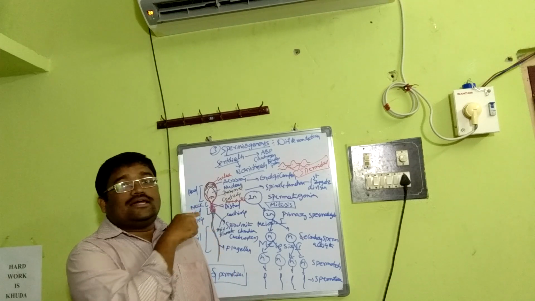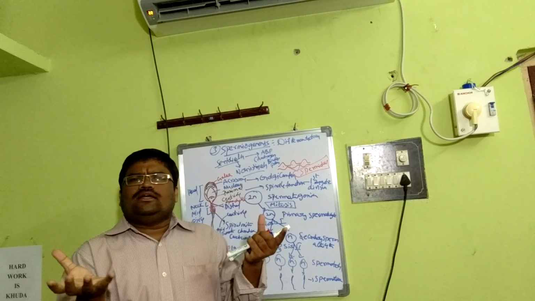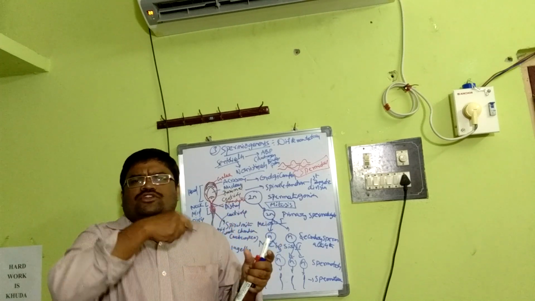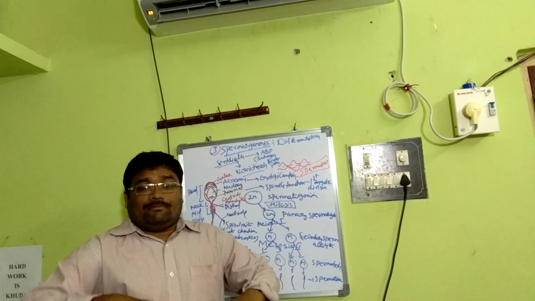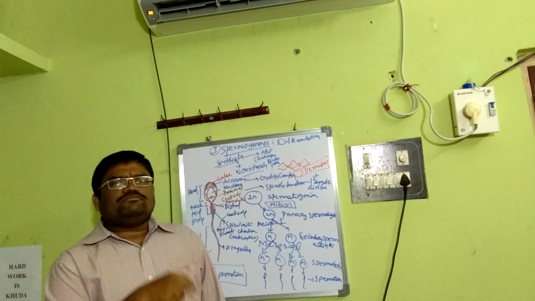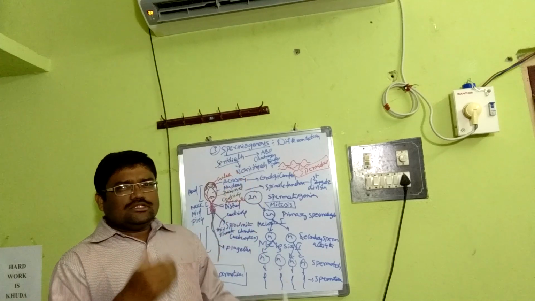And these Sertoli cells are like supporting cells in every sphere. They provide the environment, they provide the hormonal environment, and they provide testicular supporting fluid so as to reach the epididymis. In the epididymis, they will attain fertility, that is, the capability of fertilization. This is very important. This is maturity. This is very important. Okay. So these are about the Sertoli cells.